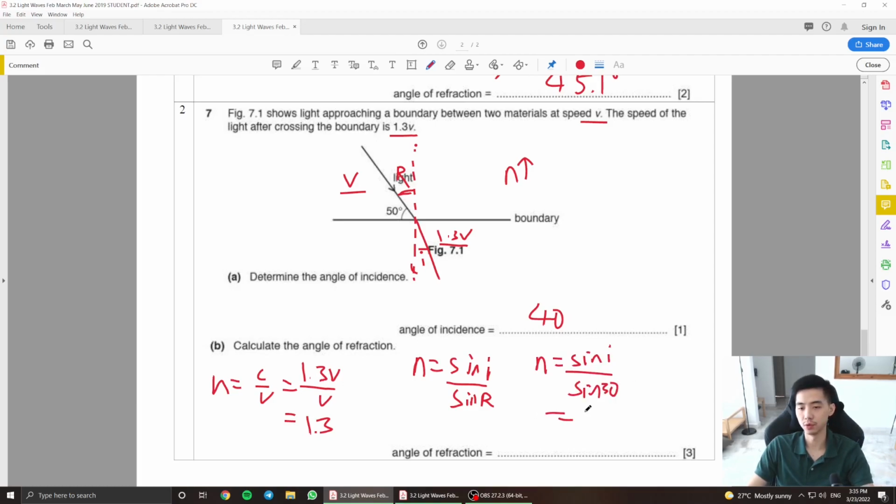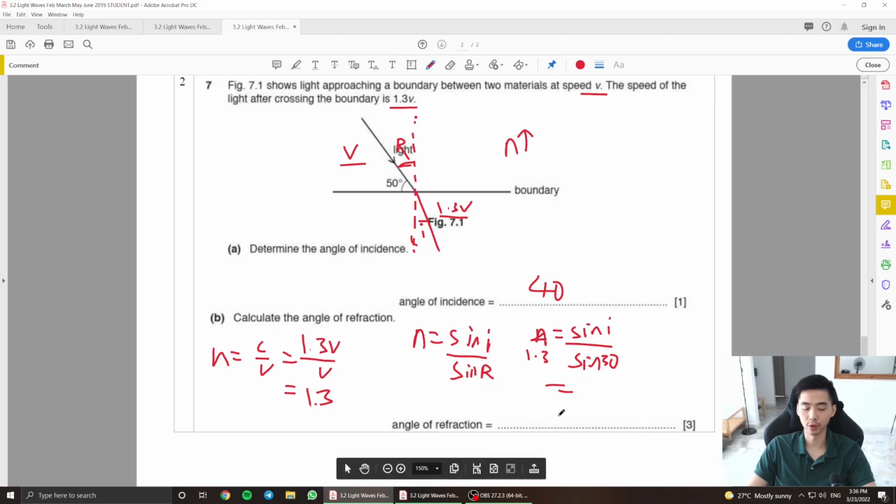Yet again, you're supposed to put everything into your calculator here. Right, you'll get 1.3 times sine 30, then shift sine this answer here. You're supposed to get an angle of 40.5.